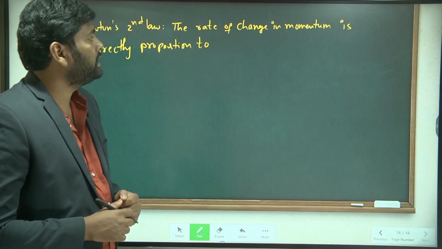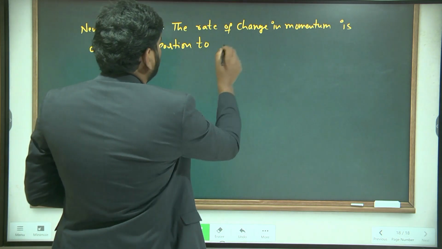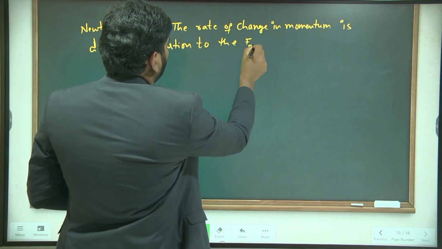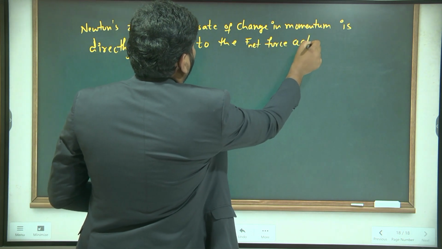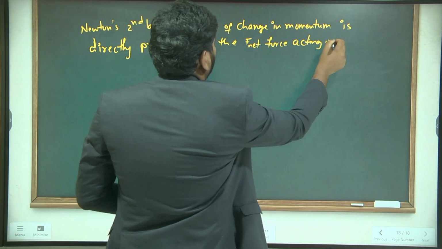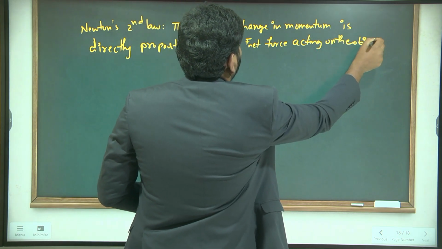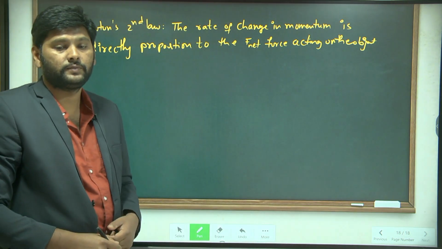The rate of change in momentum is directly proportional to the net force acting on the object. This is a very simple statement, but it is very powerful. Understand?